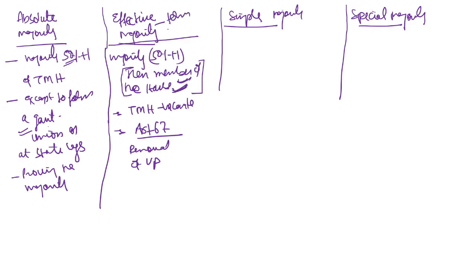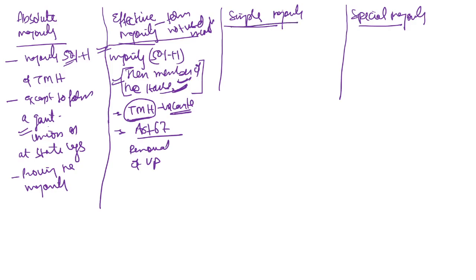The term effective majority is not used in the Constitution. Instead, the Constitution says the majority of the then members of the house, which means that the vacant seats should be subtracted from the total membership to arrive at an effective majority.